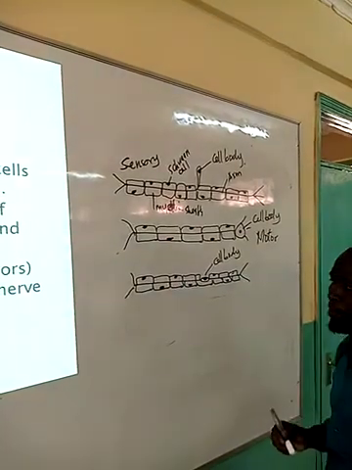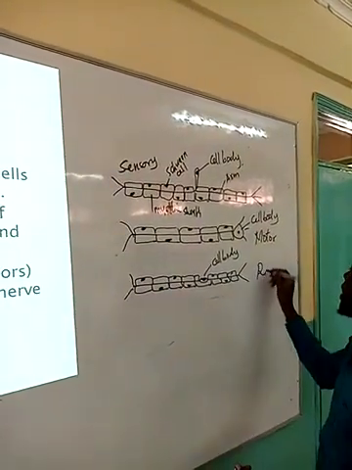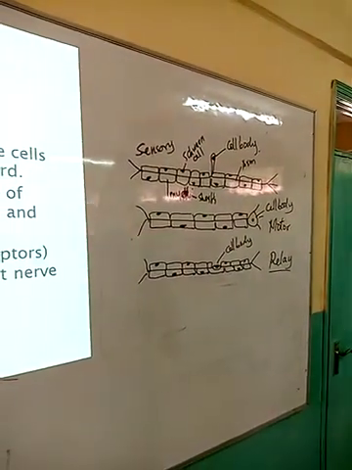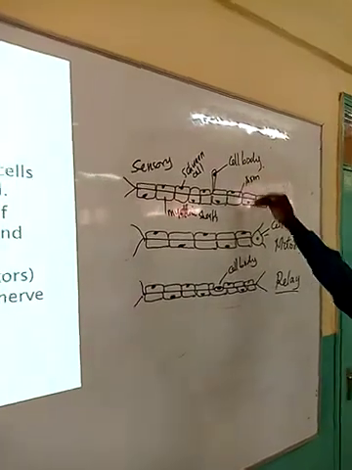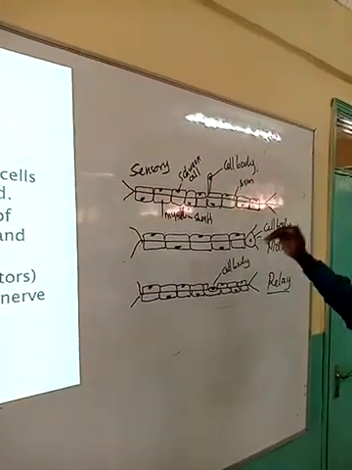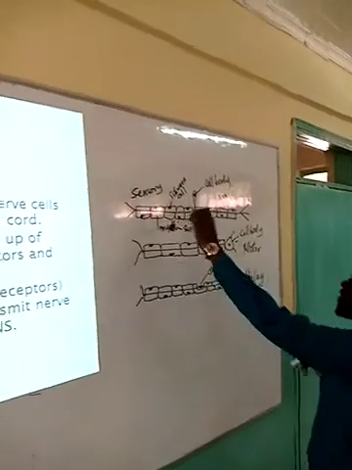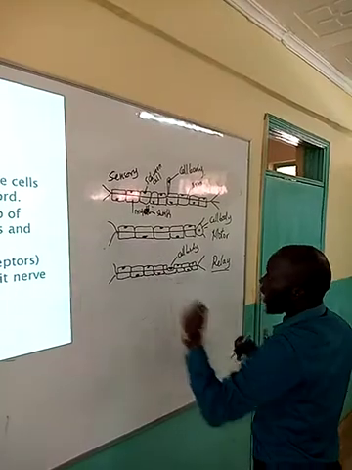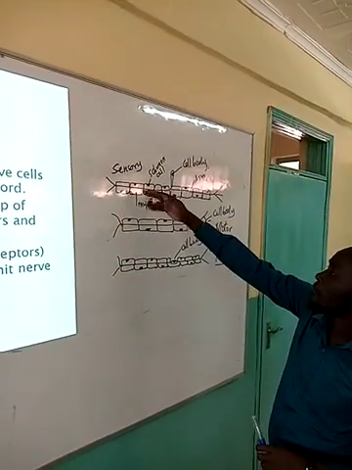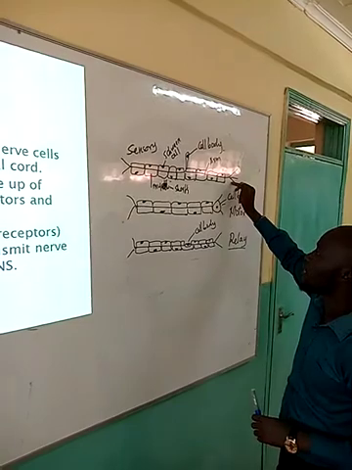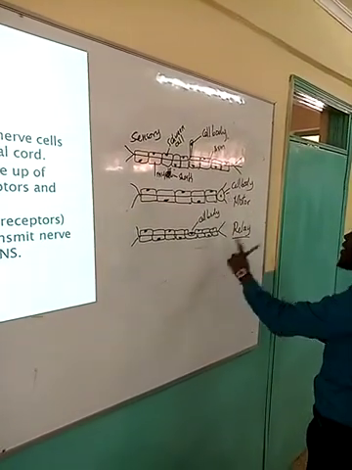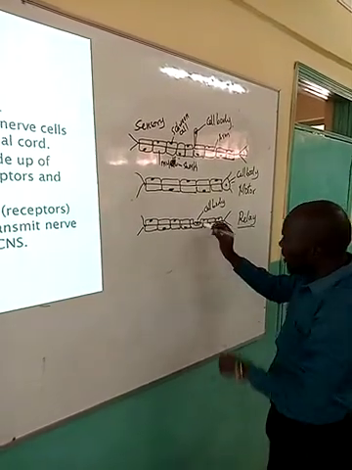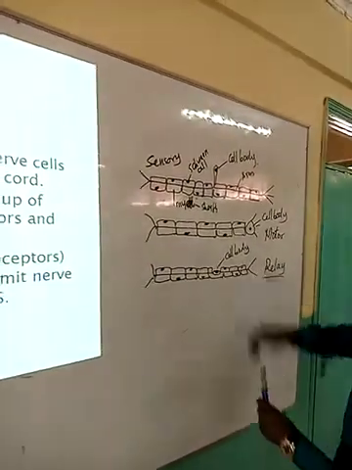There is a third type of neuron here, what we are calling the relay neuron. The relay neuron, just as the name suggests, relays information between the two types, that is the sensory and motor. So the relay neuron is found between the sensory and motor neurons. Information taken from the sensory neuron to the central nervous system is relayed to the motor neuron via a relay neuron whose cell body is within the axon. Look at the positions now.